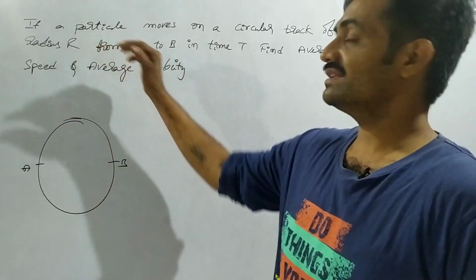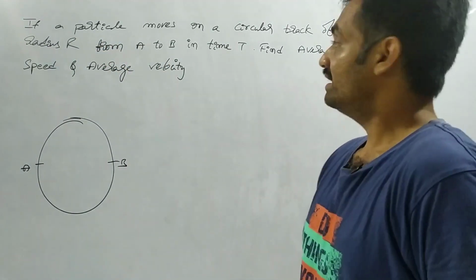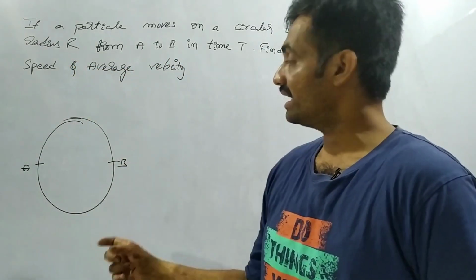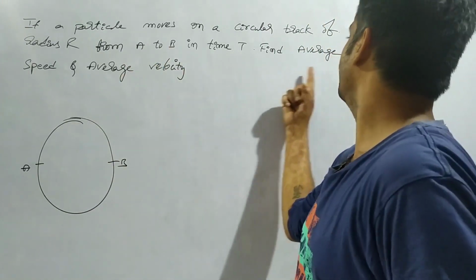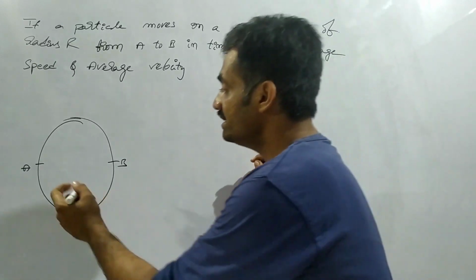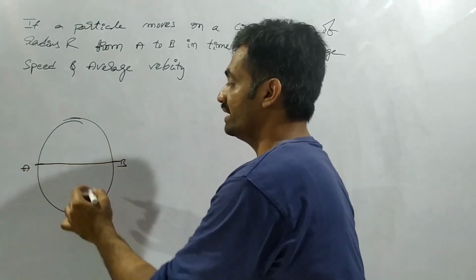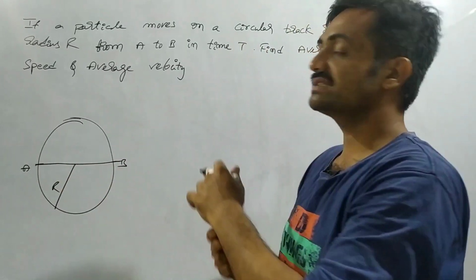Now we are going to see another problem regarding average speed and average velocity. Let us see: a particle moves on a circular track of radius r, from A to B in time t. Find average speed and average velocity. Here the particle has moved from the point A to B, where the radius of this circle is r.